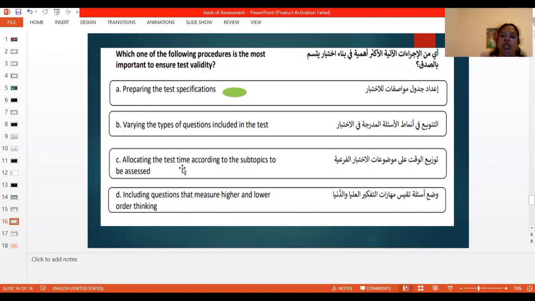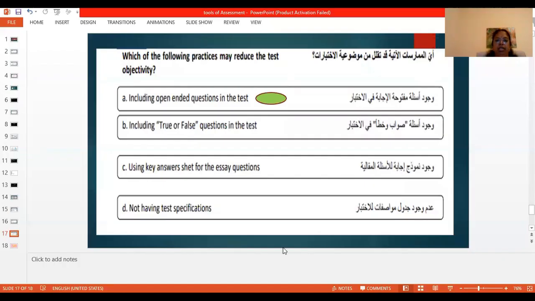Allocating the test time according to the subtopics of the assessment speaks about practicability, not validity. Varying the types of questions included in the test also does not speak about validity, because validity speaks purely about the accuracy of the test in measuring what it claims to measure. Option A speaks about preparing the test specification. Test specification gives perfect guidelines for evaluating a paper. So it ensures the test validity, and that is the correct answer.